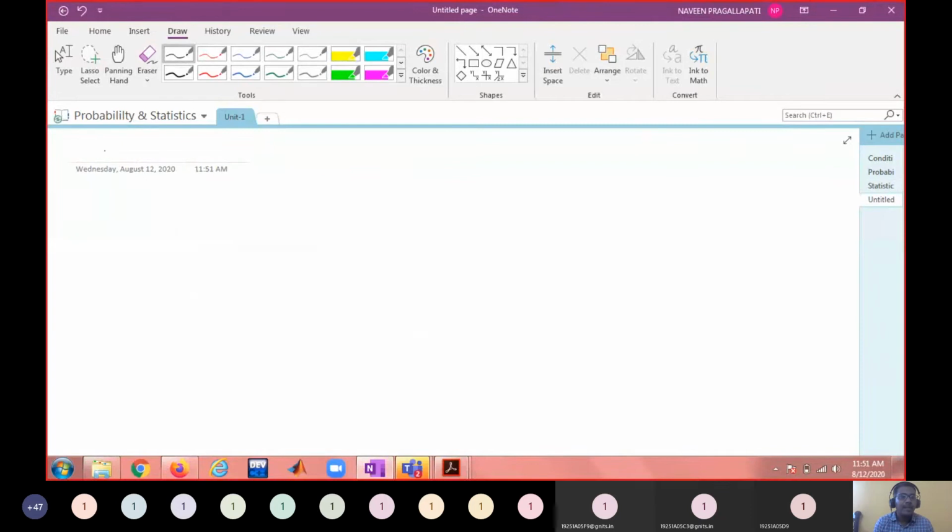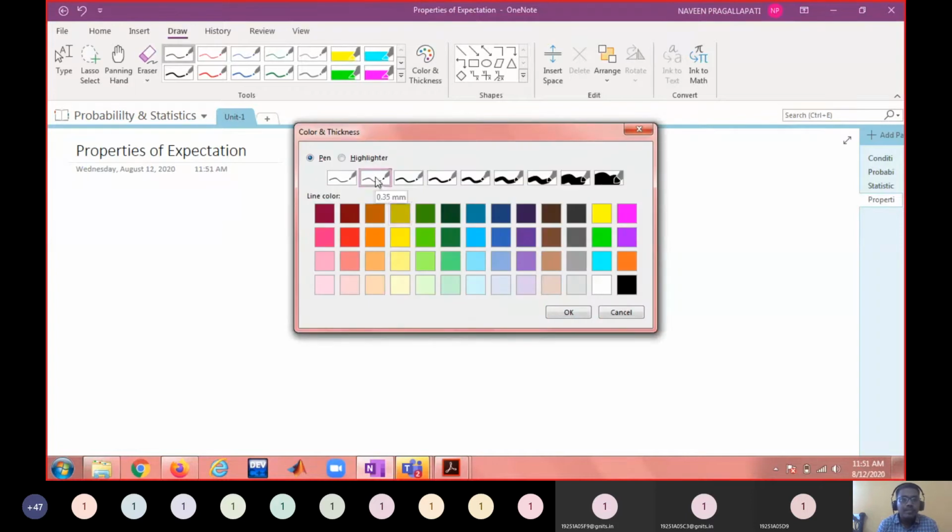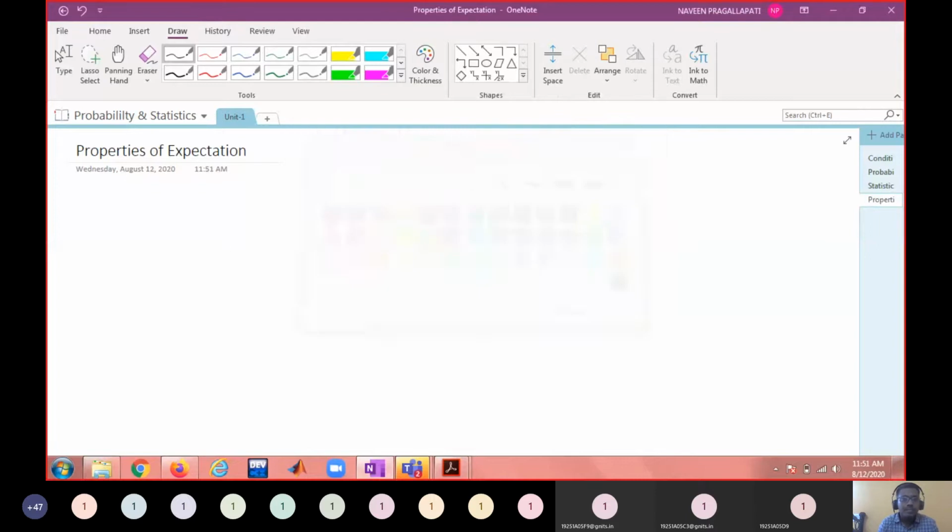Okay, so properties of expectation. First one: what will be the expectation of k into x?